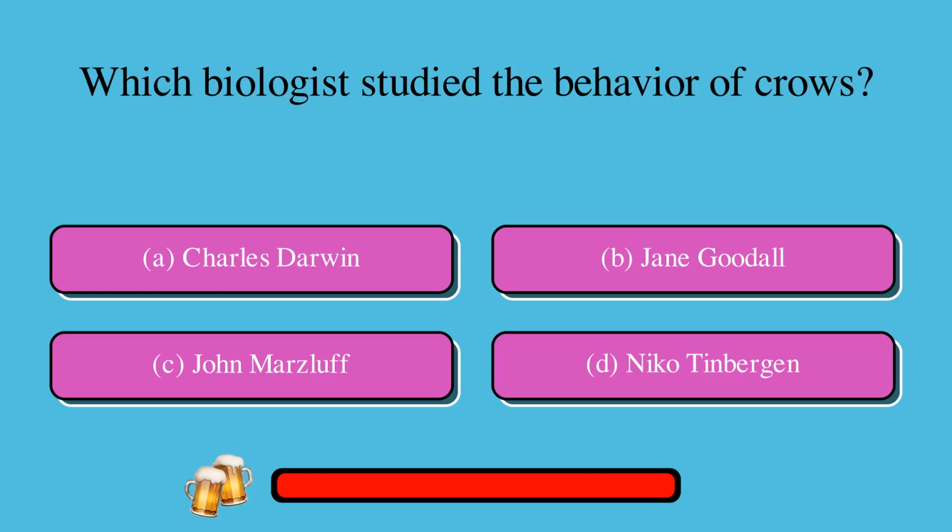Which biologist studied the behavior of crows? A. Charles Darwin, or B. Jane Goodall, or C. John Marzluff, or D. Niko Tinbergen? The correct answer is C. John Marzluff.